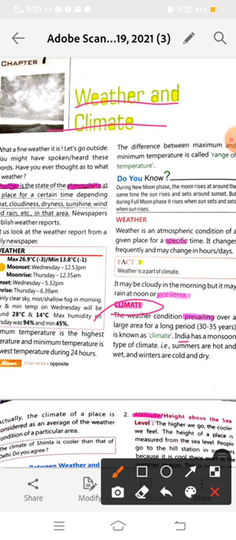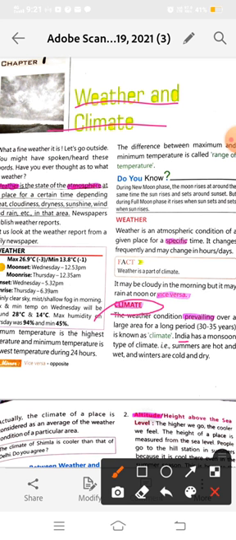In the mountain region, the average weather through the year is cold, so the climate of that particular area is called cold.